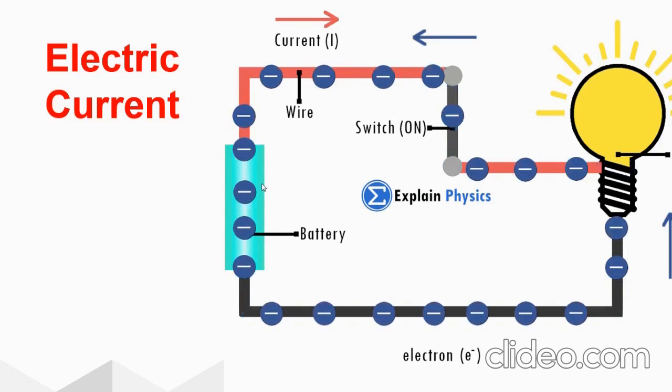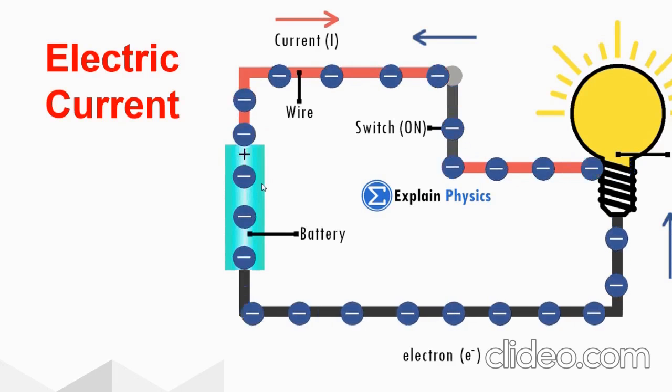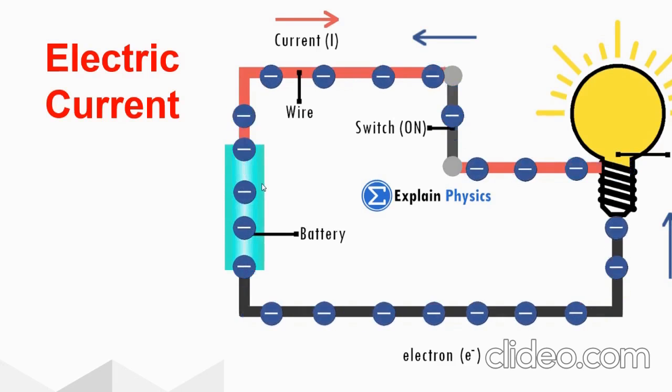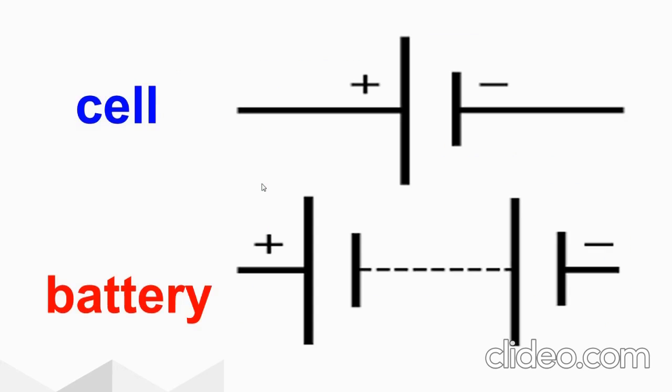In many electrical circuits, how can we represent this electric current? There are two types: cell and battery. Cell is different and battery is different. In an electrical circuit, the positive terminal is represented by a long line and the negative terminal is represented by a short line.